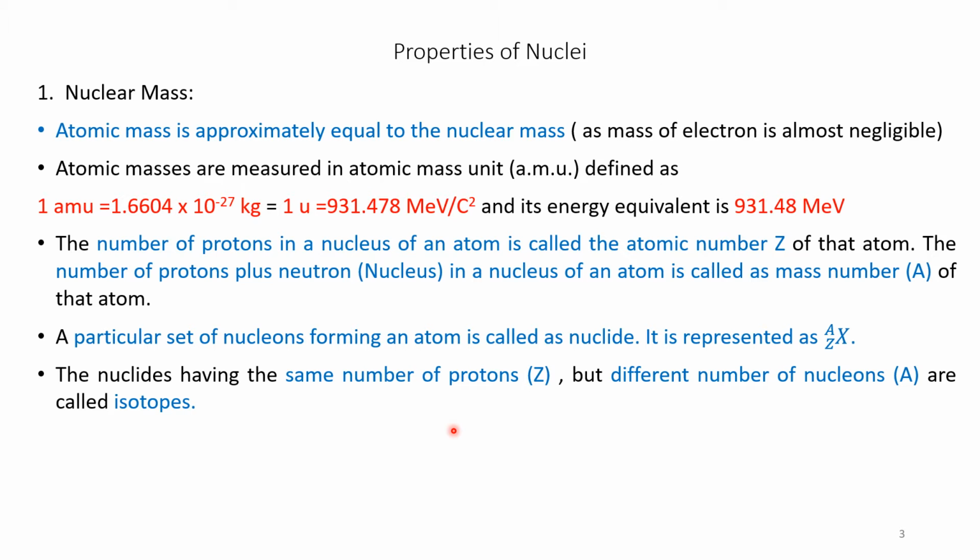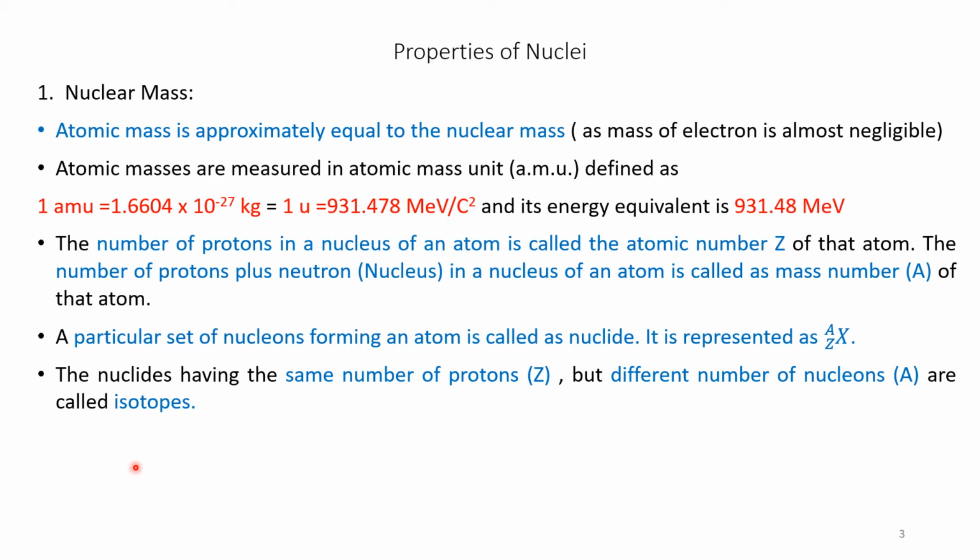The nuclides having same number of nucleons, that is if A is same but Z differs, then these are called isobars. So there is a difference between isotopes and isobars.